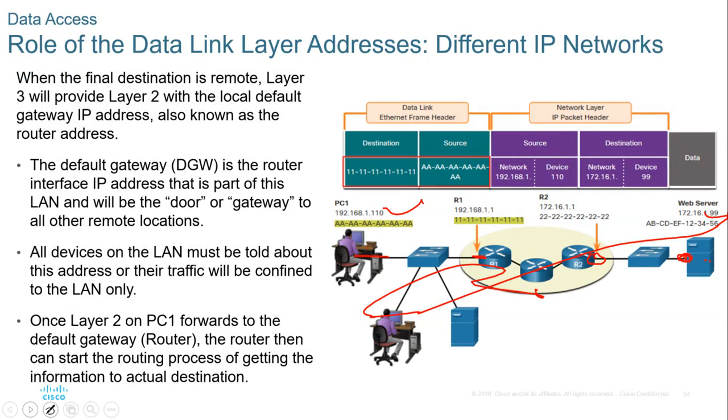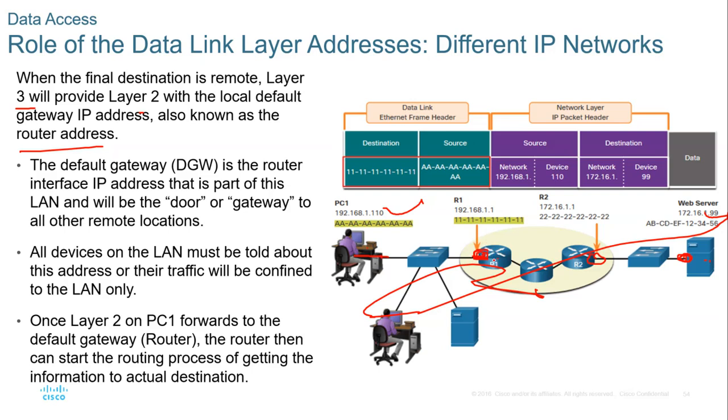So you can read through this: when the final destination is on a remote network, layer 3 will provide layer 2 with the local default gateway IP address, also known as the router address. Then the destination here is going to be this, with the source MAC address and destination MAC address.